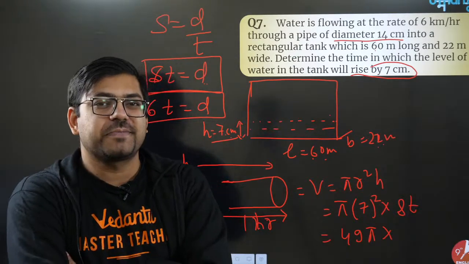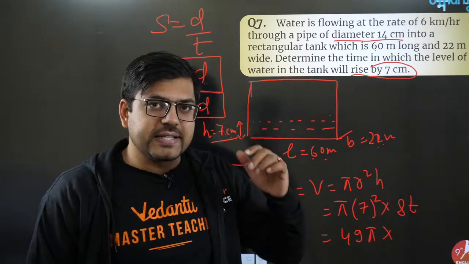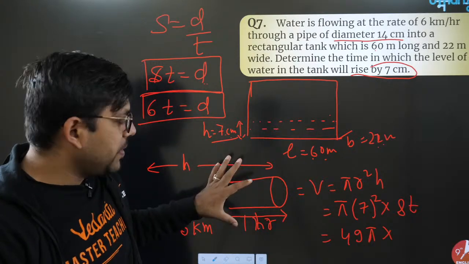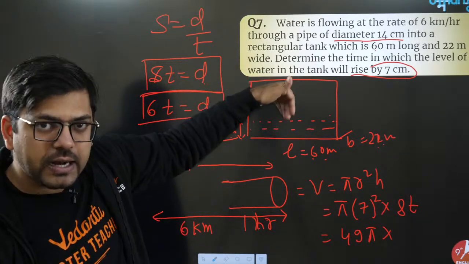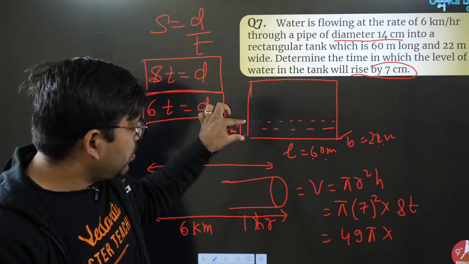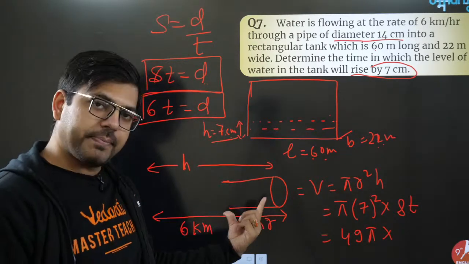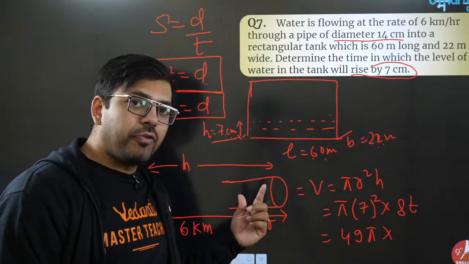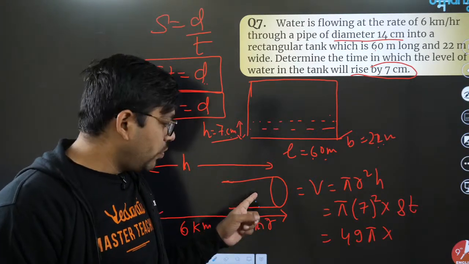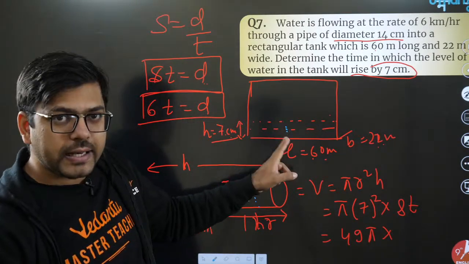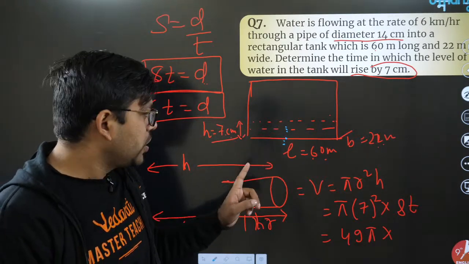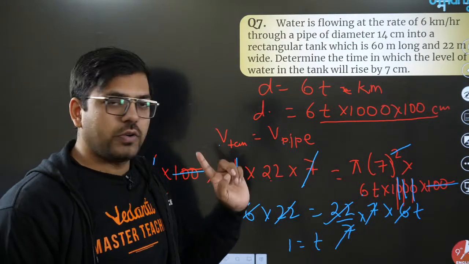Okay, so everyone, please pay attention once more. Question is saying that water from this pipe is going to come in this container. So whatever the volume of water it will have, that will be because of the pipe. So volume of water in the pipe should be equal to volume of water in the container, cuboid. Okay, so I did that. Volume of tank equals volume of pipe.